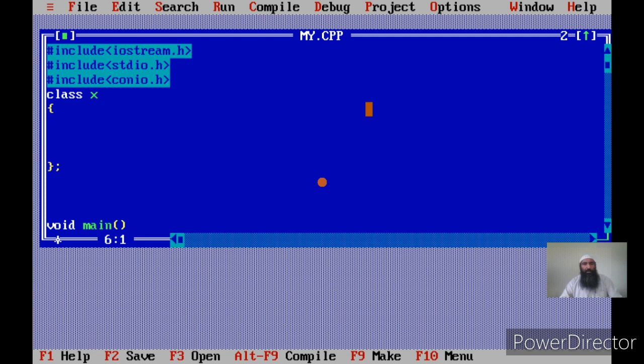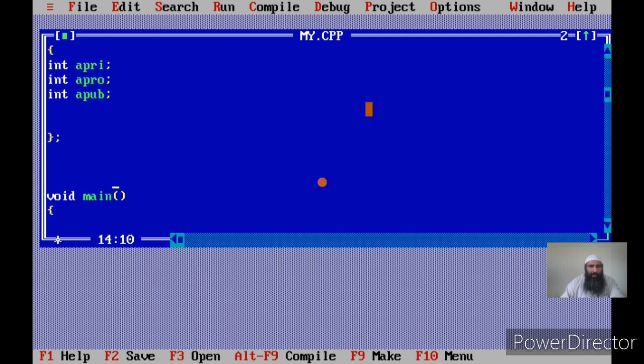If I create data here, int a_pri, then I create int a_pro, then I create int a_pub. As I told you, by default all the members of this class are private.